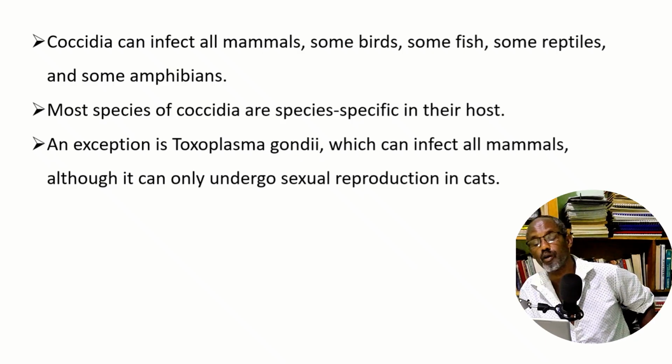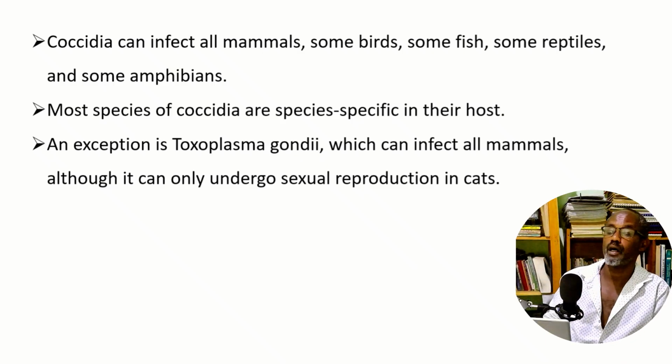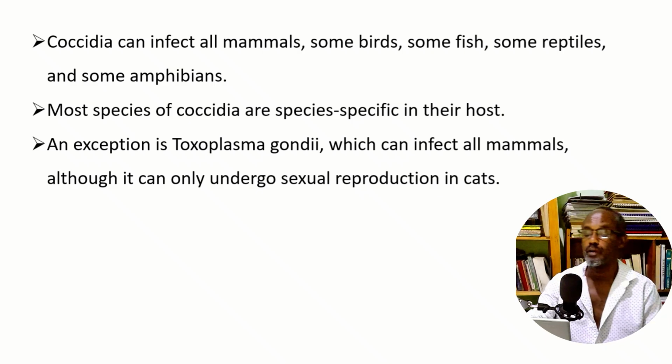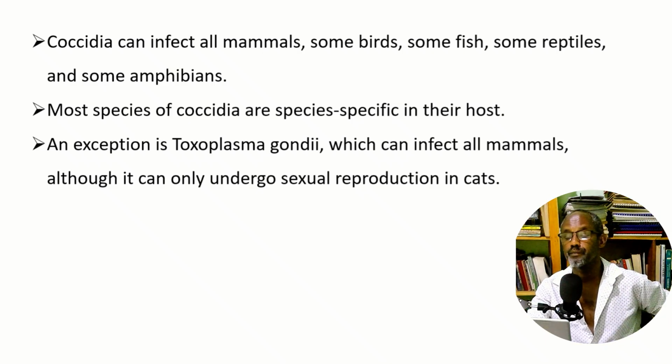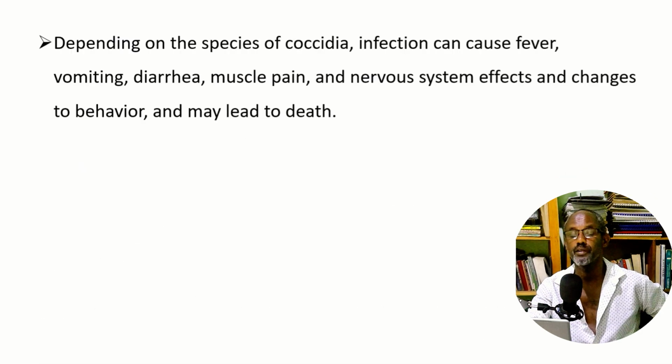Sometimes Toxoplasma gondii is also considered a member of the coccidia. This can infect all mammals, including humans and domestic animals. It can only undergo sexual reproduction in cats. That's why cats are very important as far as pathogenesis is concerned.